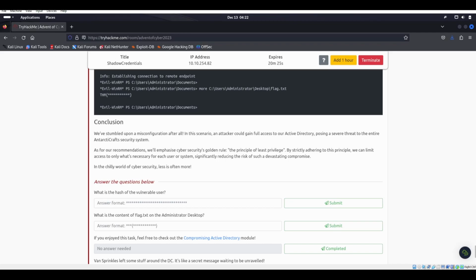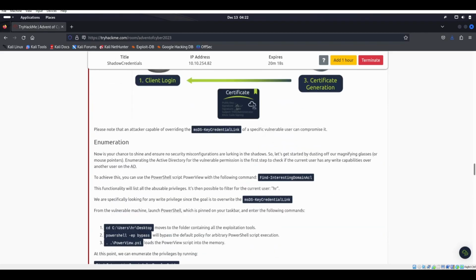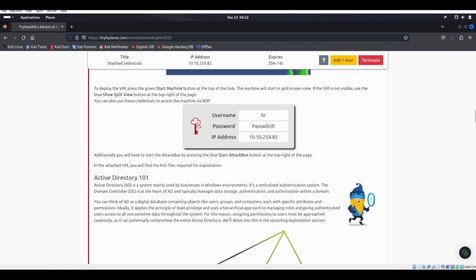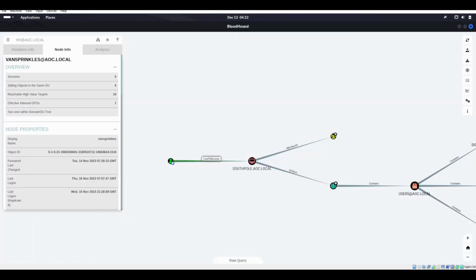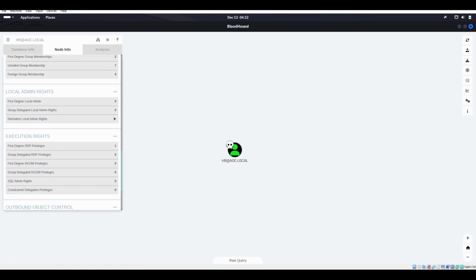All right, we're gonna show a couple of problems that we can find with it. So the very first thing we get is credentials. If you look all the way up top, we do get credentials for this HR user with this password. So I already threw that into BloodHound over here. And if we look at HR at AOC.local, we can see that this user is able to, let's see here,